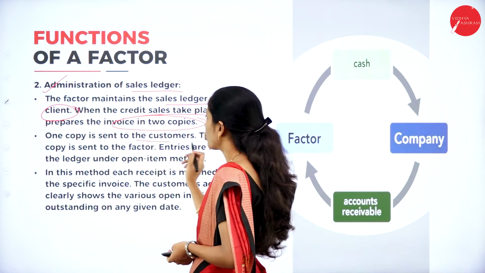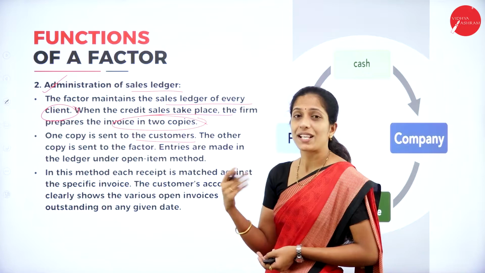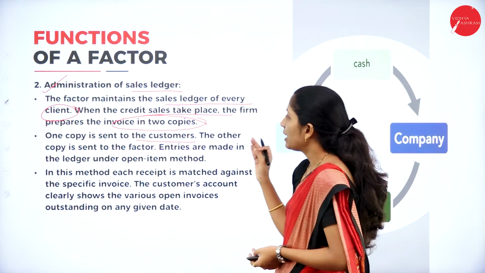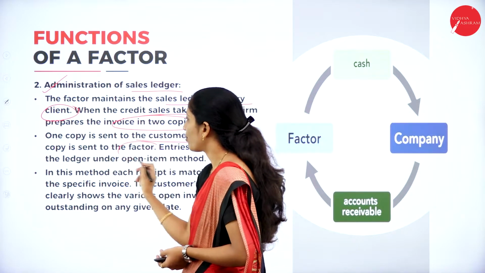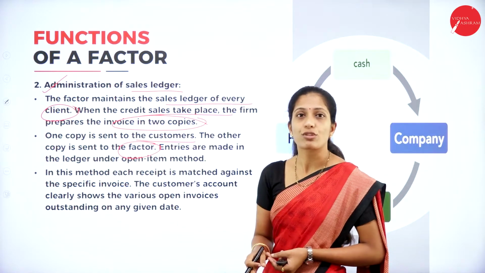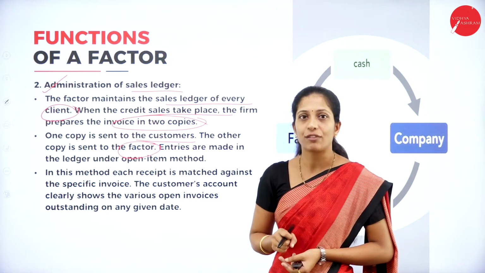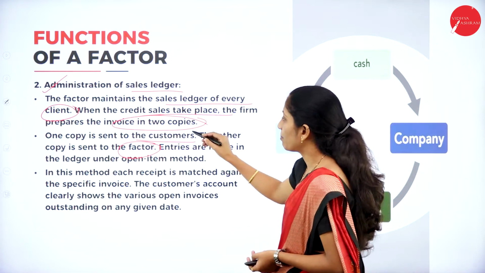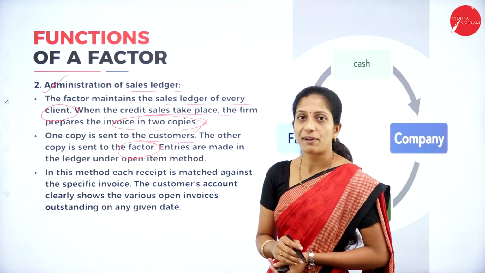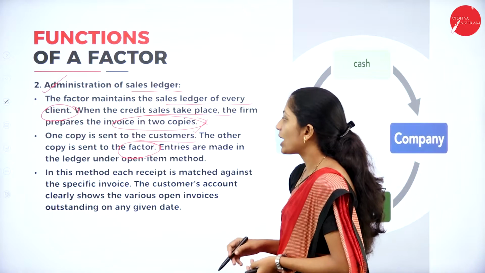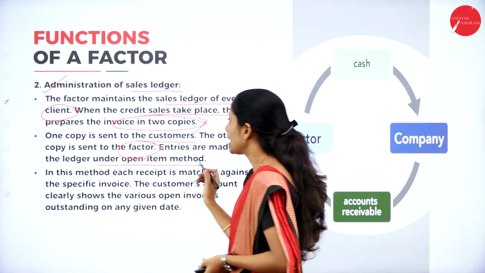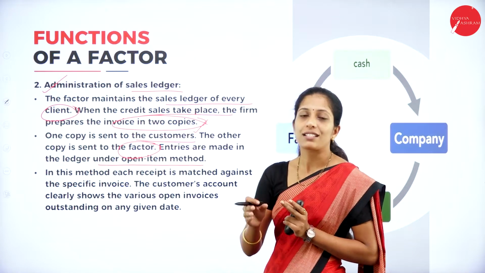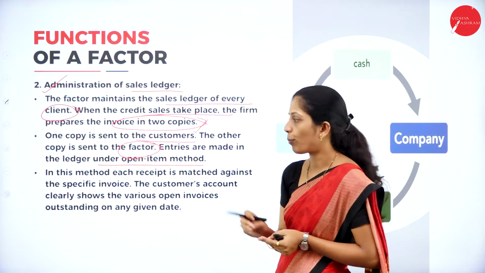One copy is sent to the customer. On the due date, the customer will make the payment. The other copy is sent to the factor, because even the factor has to know what is the amount that has to be received from the customer, right? So it will be prepared in 2 copies. One copy will be given to the customer and the other copy will be given to the factor. Entries are made under the ledger in open item method. Here entries of these transactions will be made in a proper ledger.